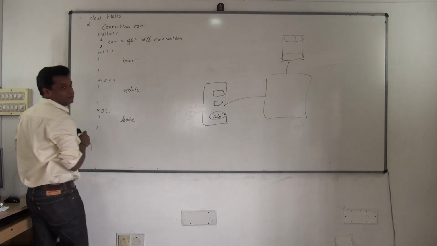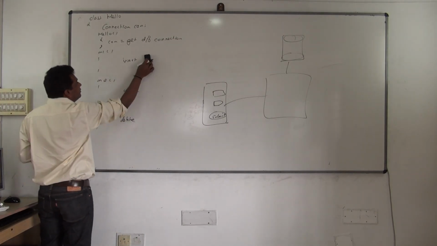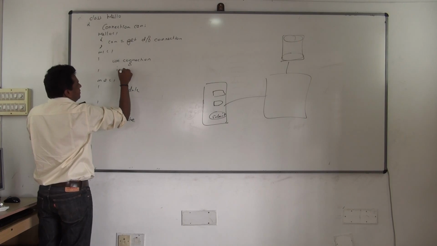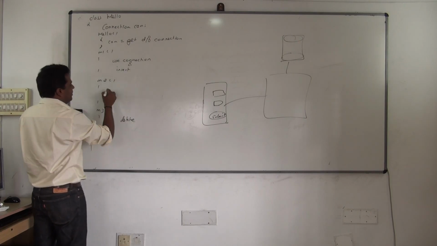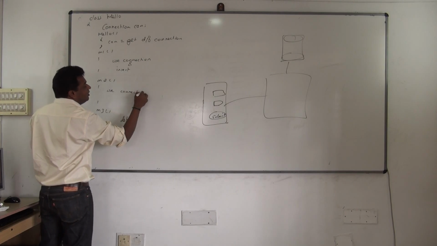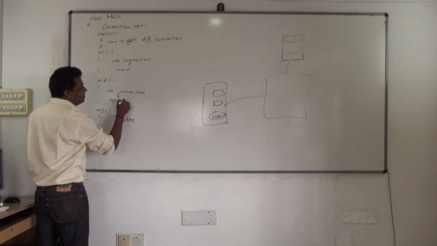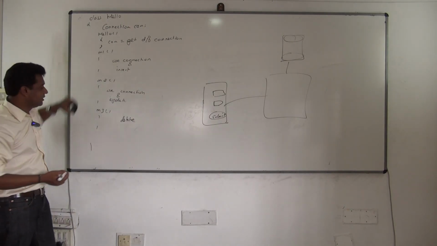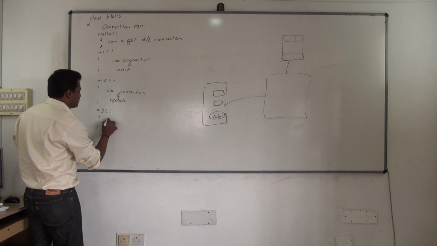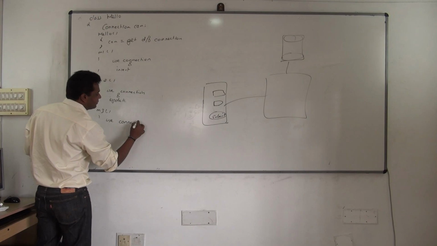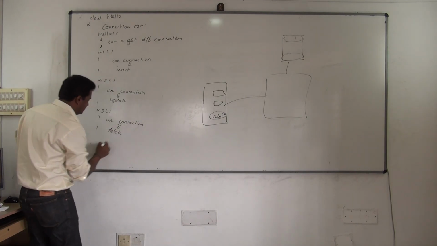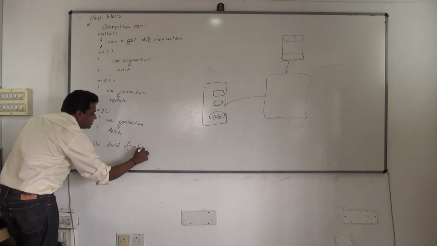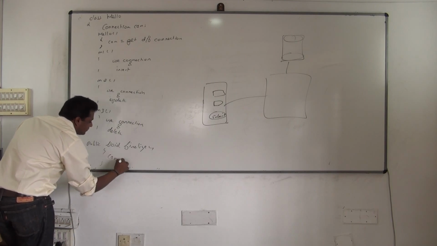Now here, what will you do? You will use the connection and insert. Here also, you will use the connection and update. But you will not be closing the resource anywhere. Yes or no? You are not closing what? The resource. Which resource? The database connection. So everywhere you will use the connection and delete. Here also you will have this connection. So where will you release this resource? In finalize. Yes, you got it now. Public void finalize. This is the place where you will be closing the resource.